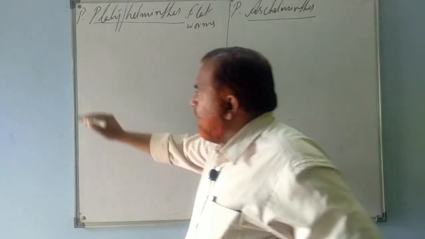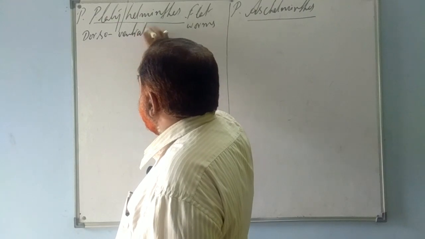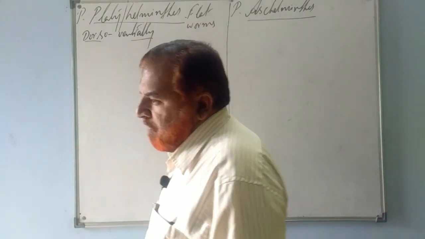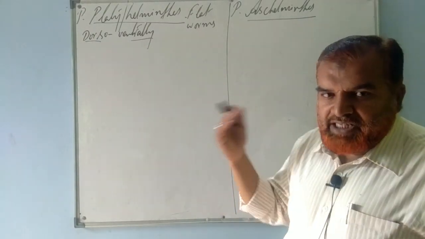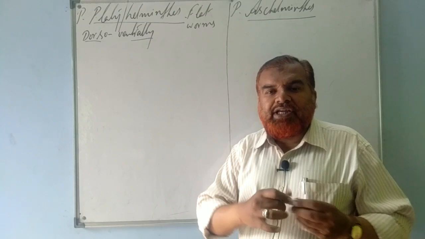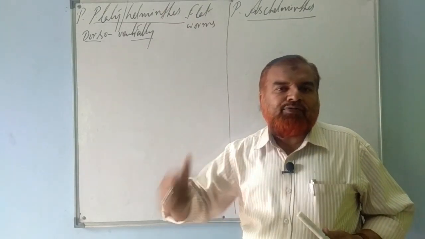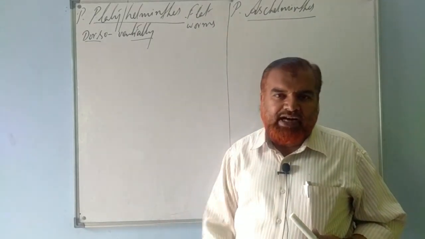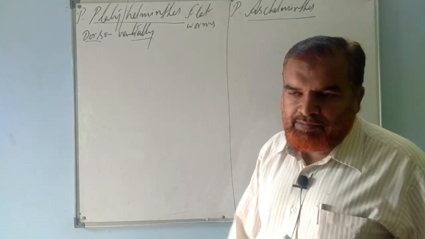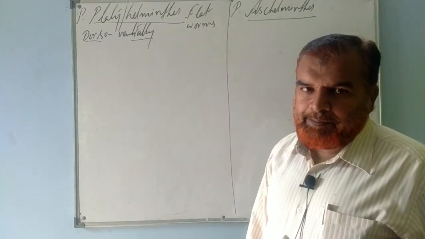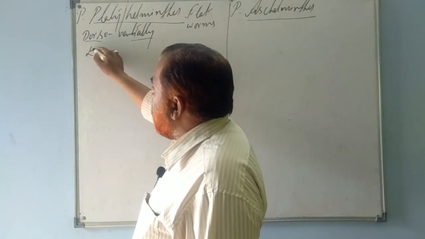How are they flat? They are both dorso-ventrally flattened. When we say flat worms, you can understand that the body is very flat. How flat? The dorsal upper side is flat, and the ventral side is also flat. Both dorso-ventrally flat worms. Clear? Then most of them are endoparasites.